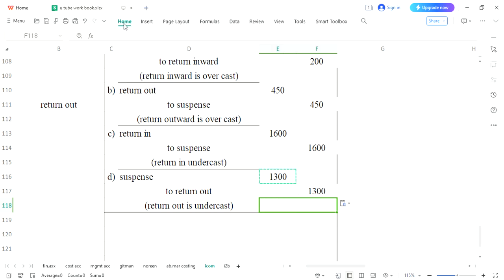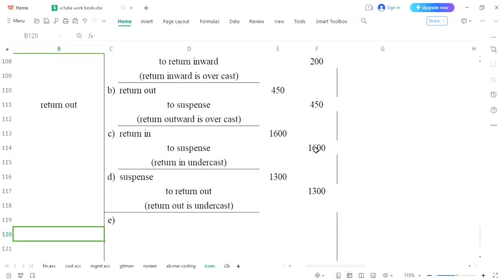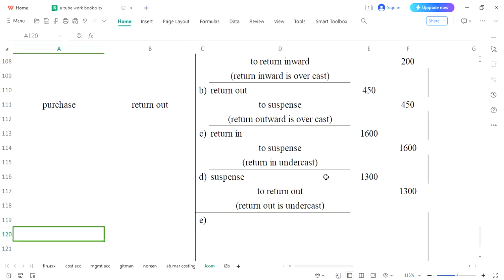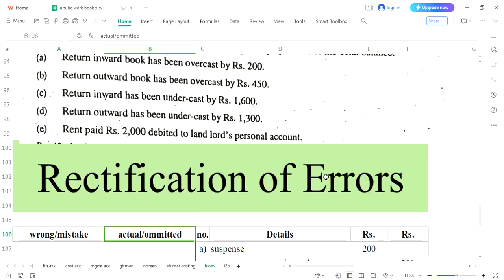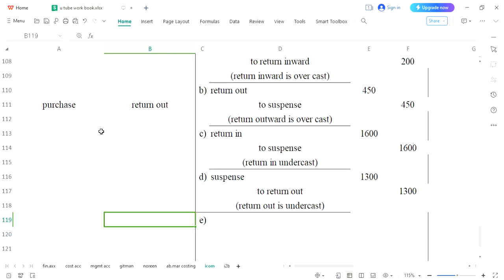Here we should remove this line because the last question was of 4 parts and now it is the 5th part. So let's start our E entry, and now you will come to know why we have made these two columns. These two columns would be used now. E entry, rent paid. Half of this entry would be done first. Rent paid. It means rent is your expense. Rent was supposed to be written on the debit side.